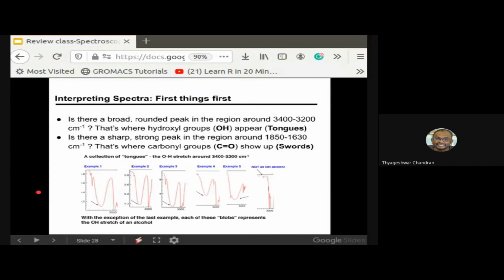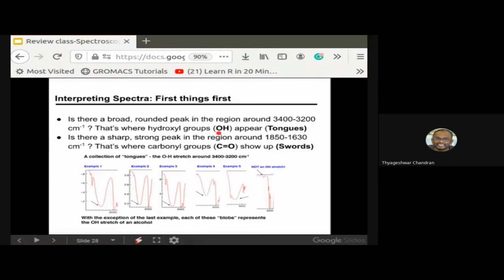Interpreting the spectra is slightly complicated, but you can divide the observed data into different groups. For example, the spectrum you have observed here looks like a tongue, which corresponds to the OH. It's not very clear; it's slightly broadened and expanded.